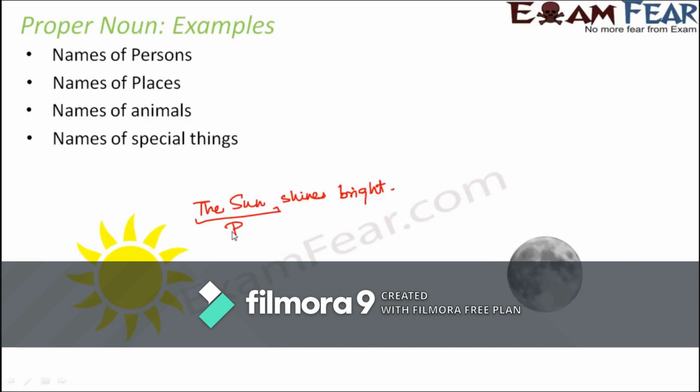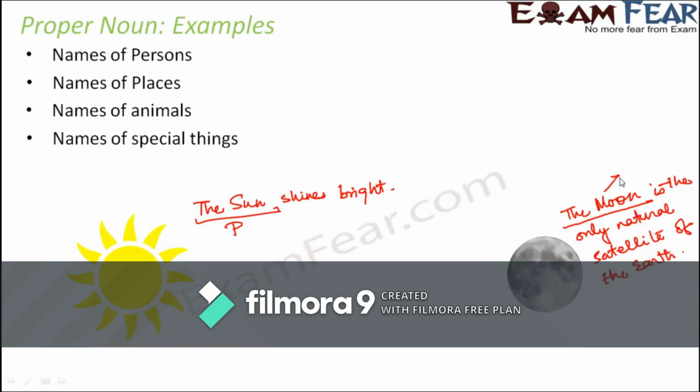Similarly, when you talk about the moon, if you say that the moon is the only natural satellite of the earth. So in this sentence, the moon refers to the special object or the special thing moon, right? So you are referring to a specific thing.